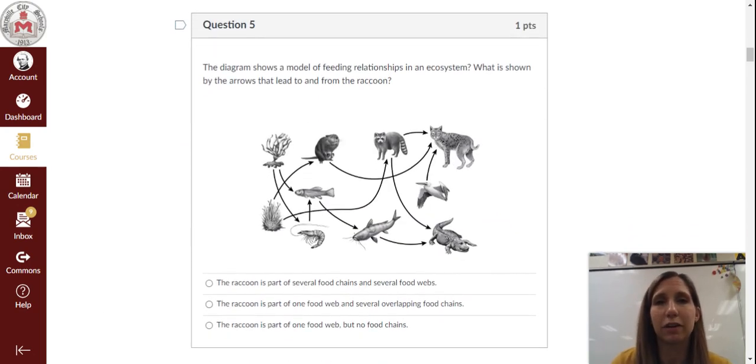Question 5. The diagram shows a model of feeding relationships in an ecosystem. What is shown by the arrows that lead to and from the raccoon? Is it A, the raccoon is part of several food chains and several food webs? B, the raccoon is part of one food web and several overlapping food chains? Or C, the raccoon is part of one food web but no food chains?